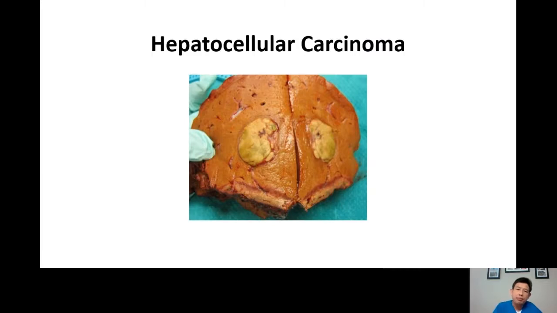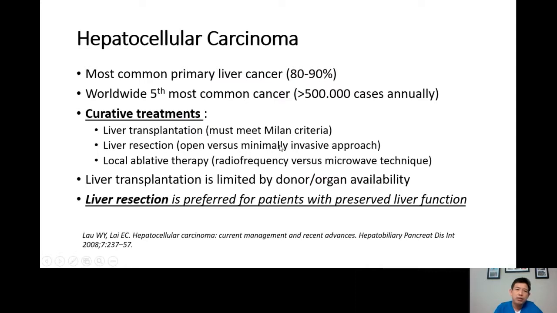Now, I want to switch gears a bit to discuss the second most common liver tumor in the United States, which is hepatocellular carcinoma. You can see here the liver tumor in the center of this screen. Hepatocellular carcinoma is the most common primary liver cancer. Primary means it starts from the liver and grows in the liver. It is about 80 to 90% of primary liver cancer worldwide. It is the fifth most common cancer with more than 500,000 cases per year.